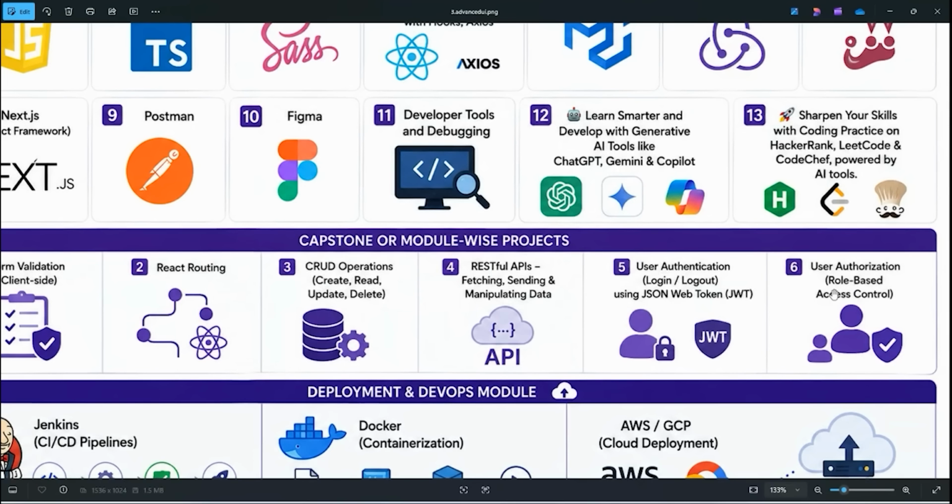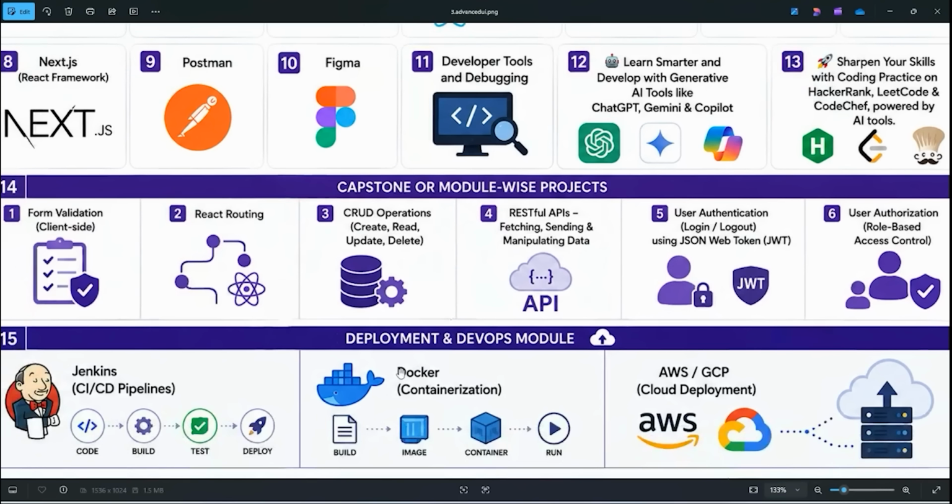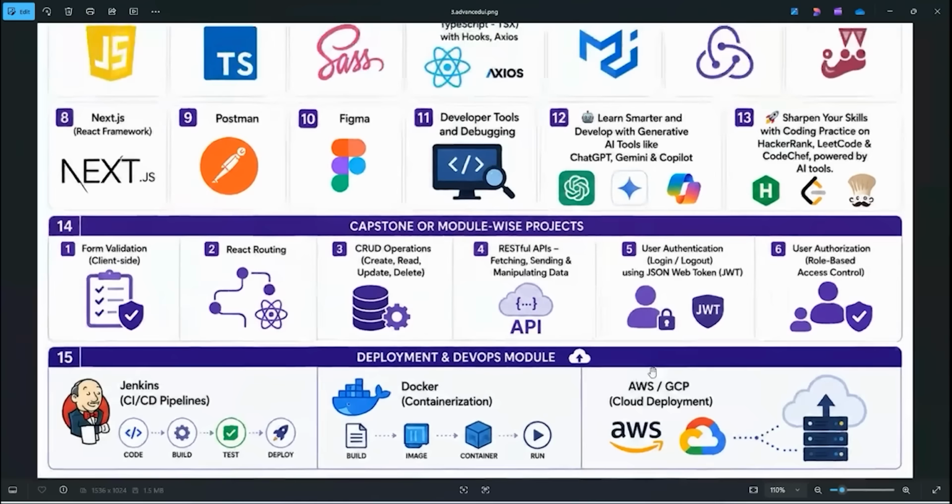See, in backend also almost the same thing. Their focus is based on Python. Here focus is based on React, Redux and Next.js. As usual, deployment concepts by using Jenkins, Docker, as well as AWS, Amazon Web Services. GCP means Google Cloud Platform. Some companies AWS, some companies GCP. Both we will cover. So then after this, internship.